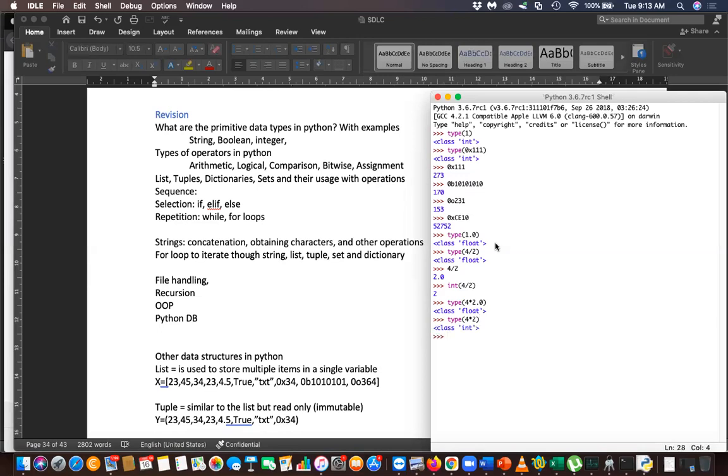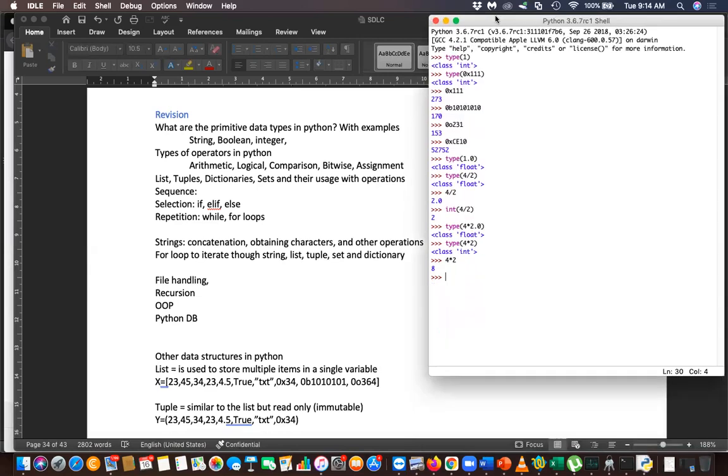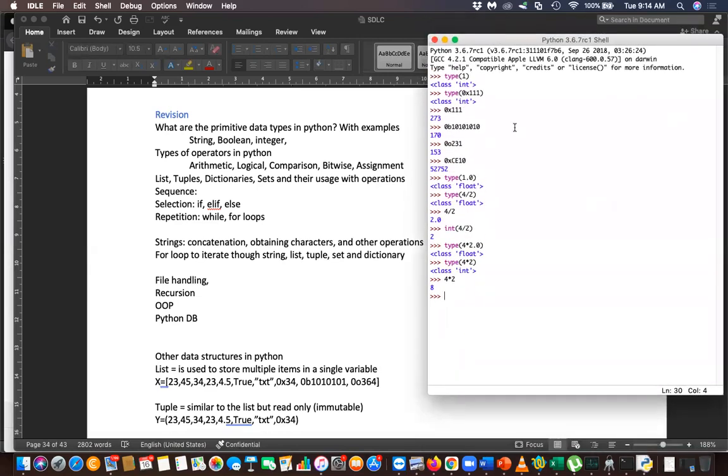Please give correct answers like that. If you multiply 4 by 2.0, you will get 8.0. But if you multiply just 4 by 2, you will get integers.